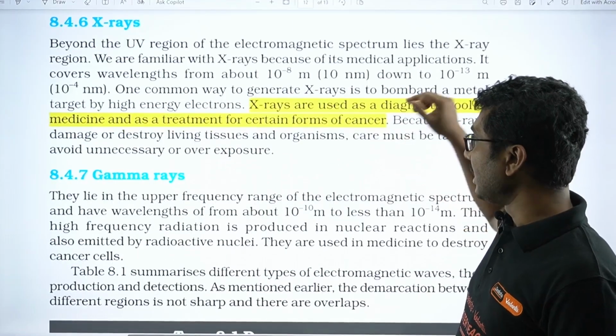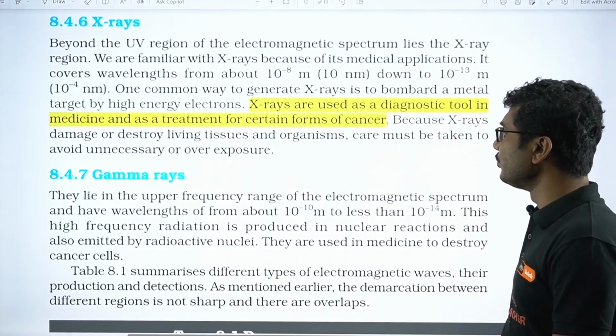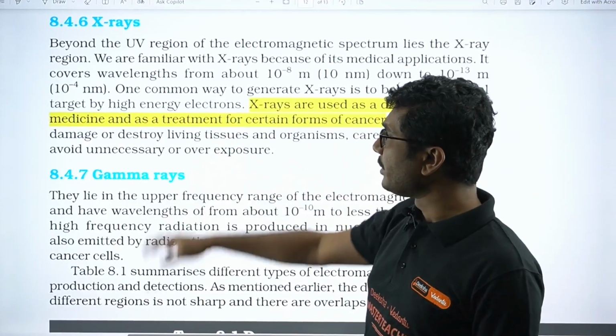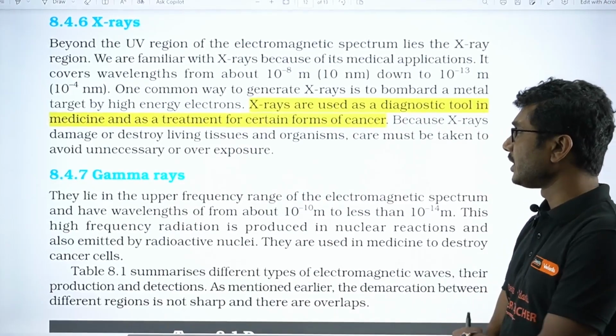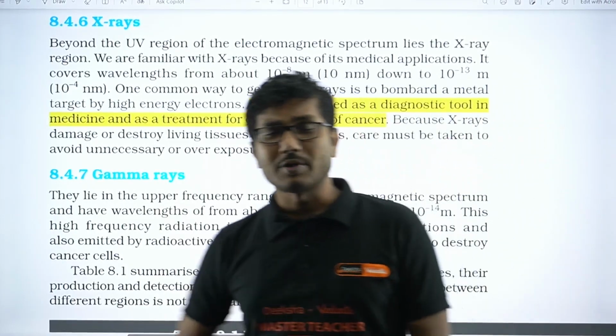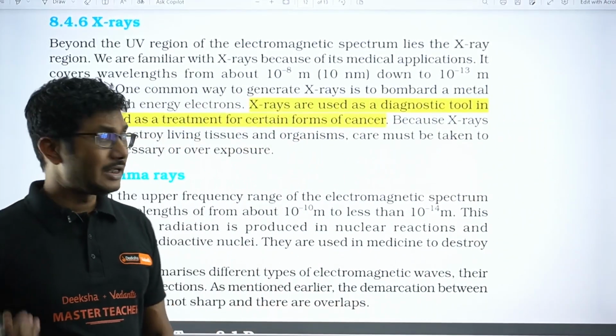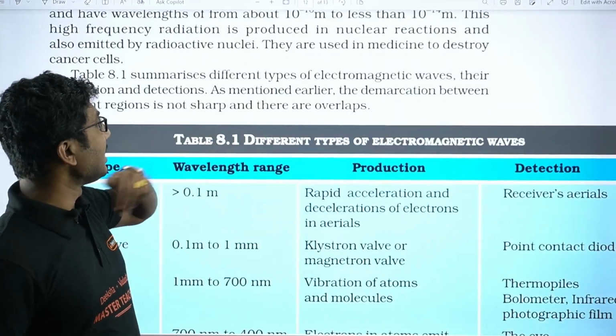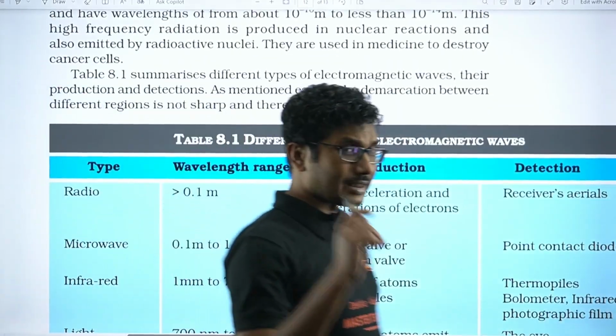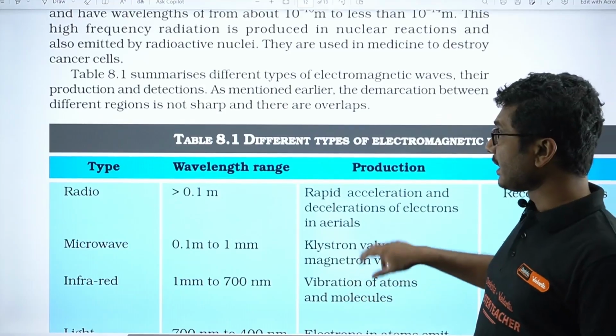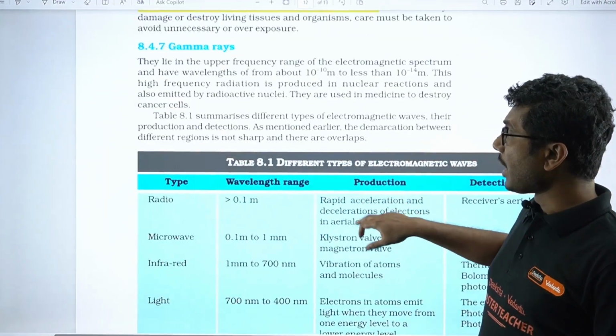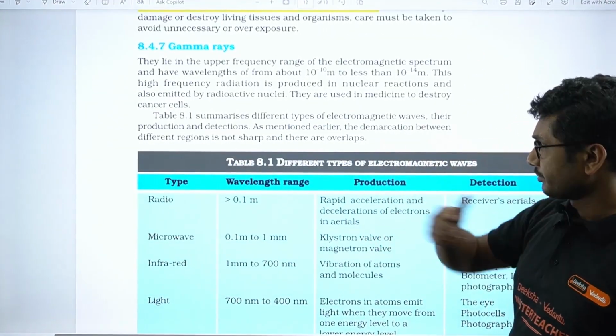Next is X-rays. X-rays are used as a diagnostic tool in medicine and as a treatment for certain forms of cancer. X-ray is one of the rays which can treat cancer, as it is focused onto the cancerous cells to kill those cells, and it can be used as a part of chemotherapy.